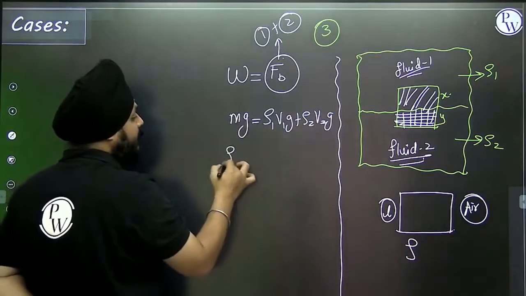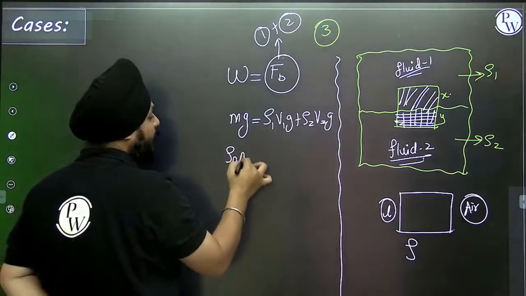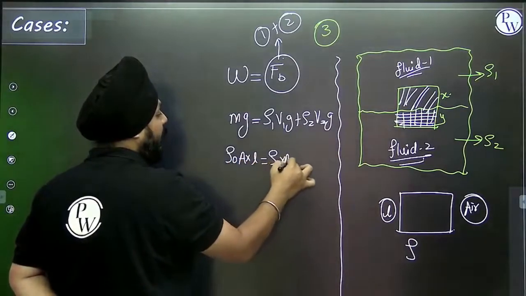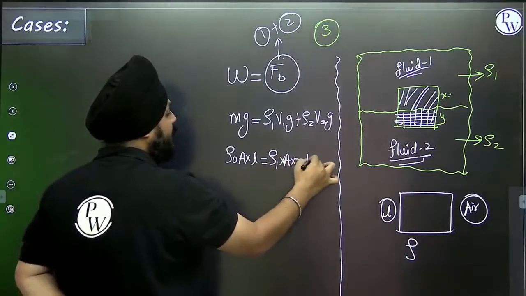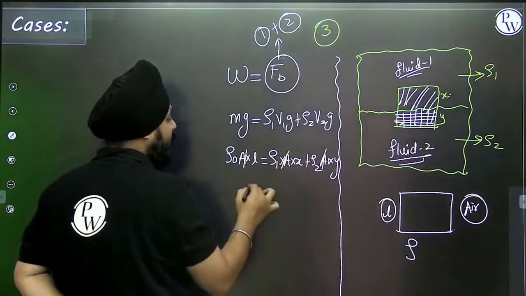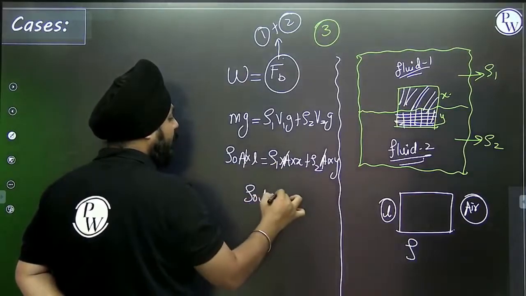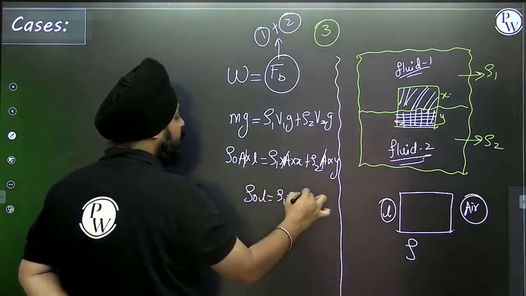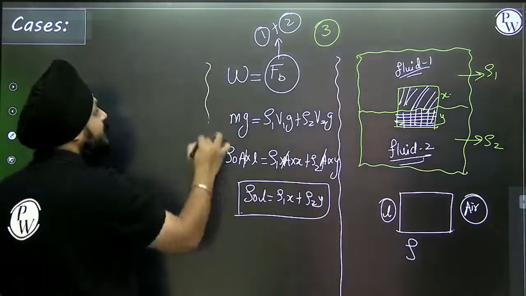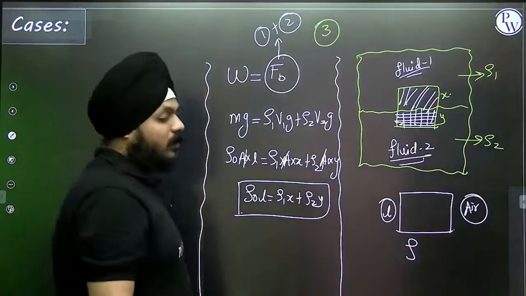Suppose if I'm replacing this with density of the object into area into length, that is density of 1 into area into x plus density of 2 into area into y. This area is going to cancel, right? So density of object into L equals density of 1 into x plus density of 2 into y. Okay, this is how Archimedes principle is applied, and this is the third case.